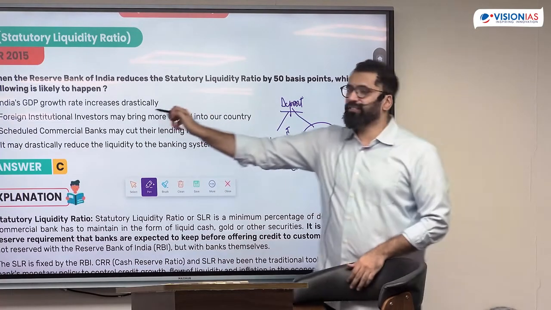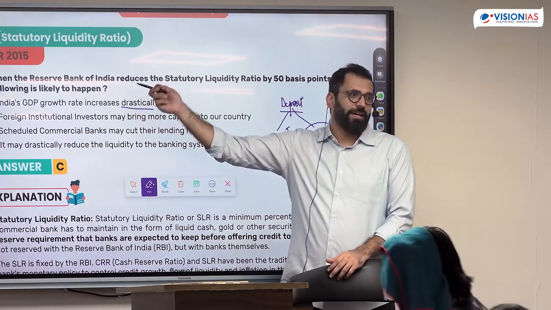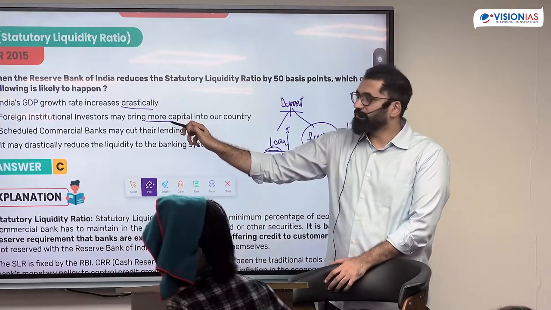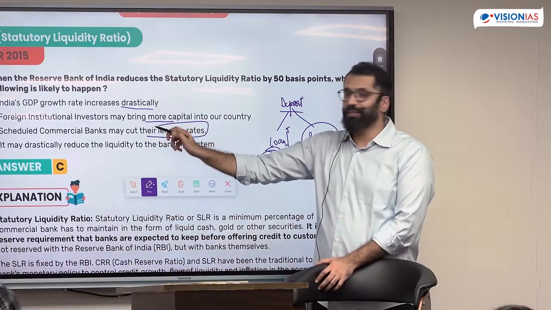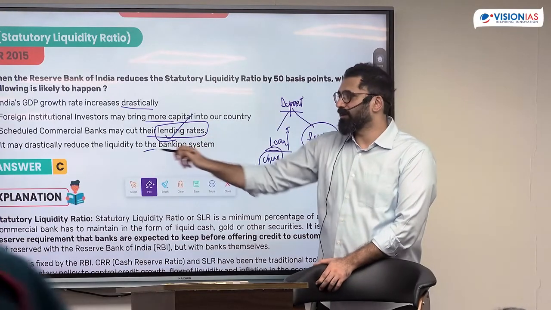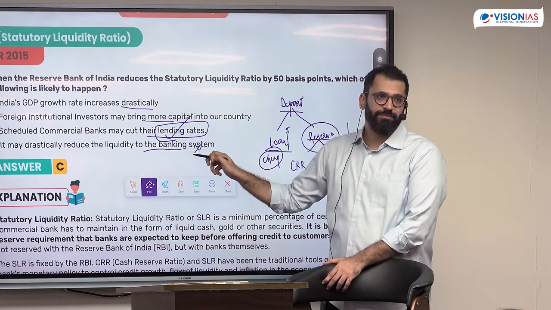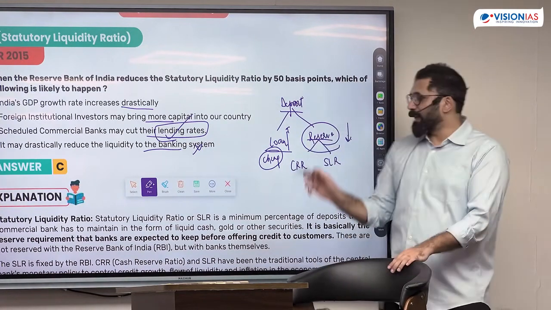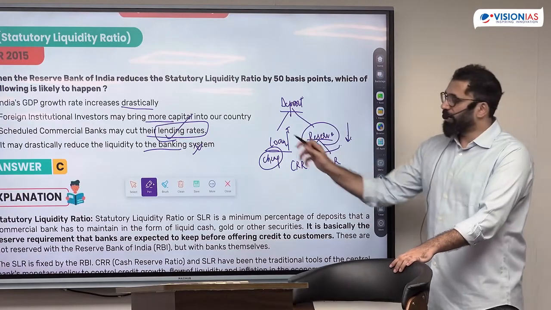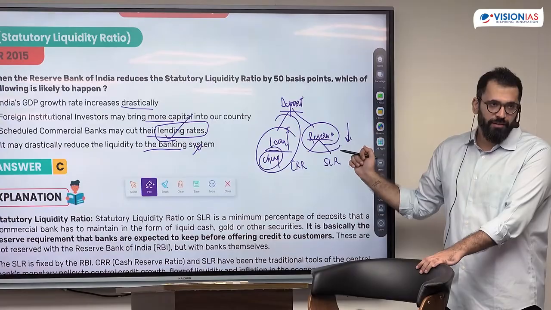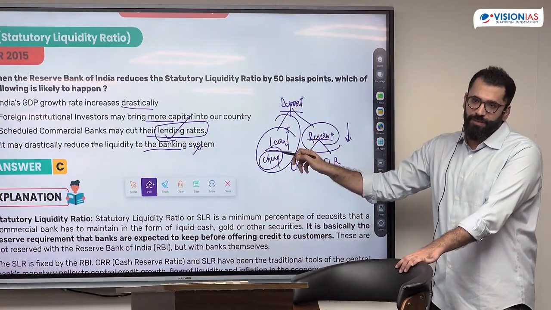GDP growth rate increases drastically. Might not happen. If foreign institutional investors bring more capital, commercial banks cut their lending rates, drastically reduce liquidity. Is it clear? It's mostly to do with how loans happen. If less money has to be kept as reserve, I can give more loans or I can make the loans cheaper because less money is stuck. More money is stuck, this would be expensive.